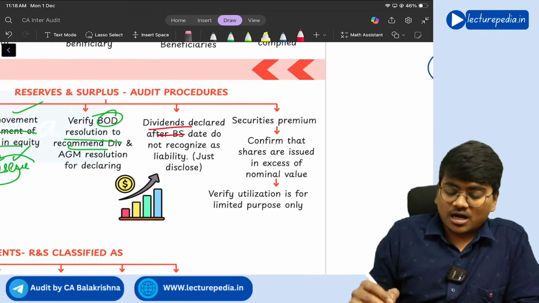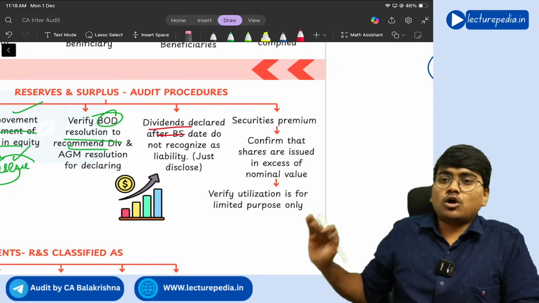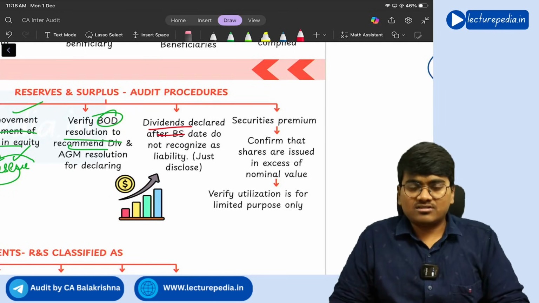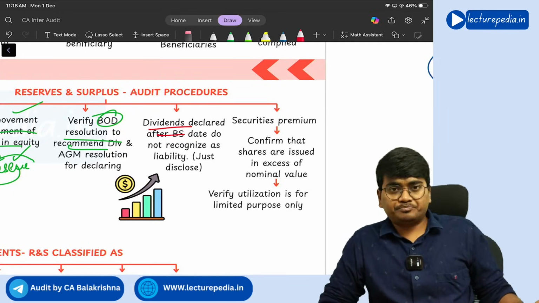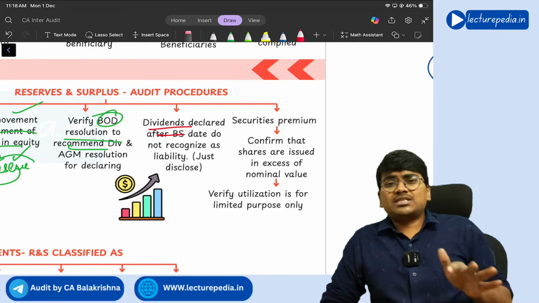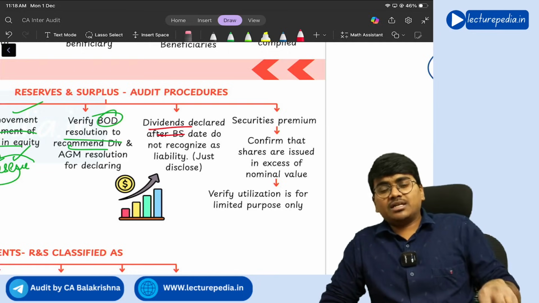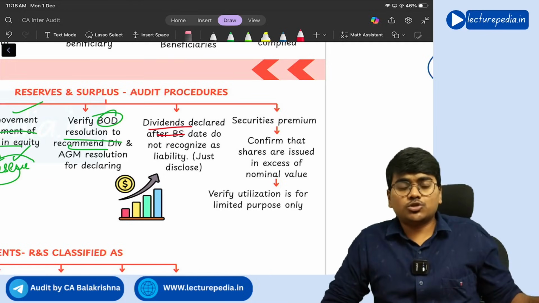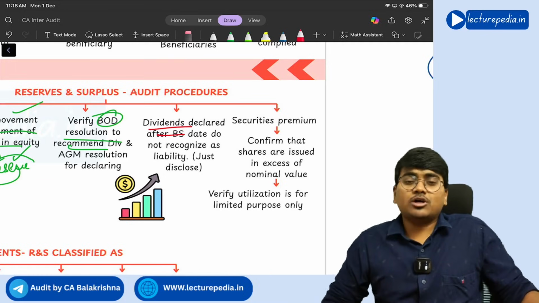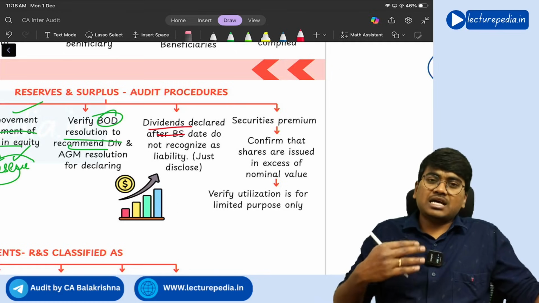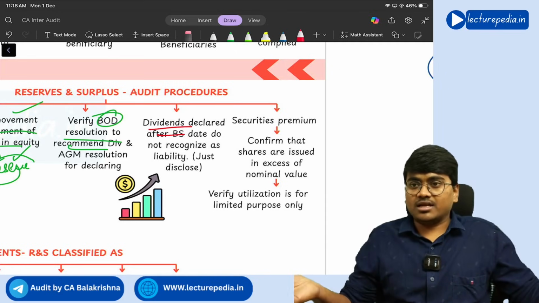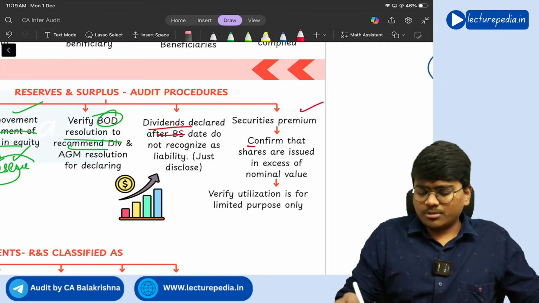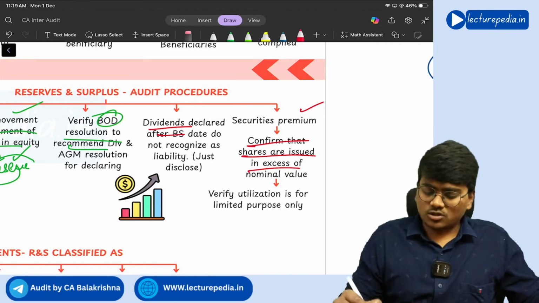Next, dividend declared after balance sheet date should not be recognized as liability. Understood? Let's say, for example, on 4th April the company has declared the dividend. Now, as on 31st March, you should not recognize it as liability, because it is declared after that date. Liability has arisen in the next year. Getting it?